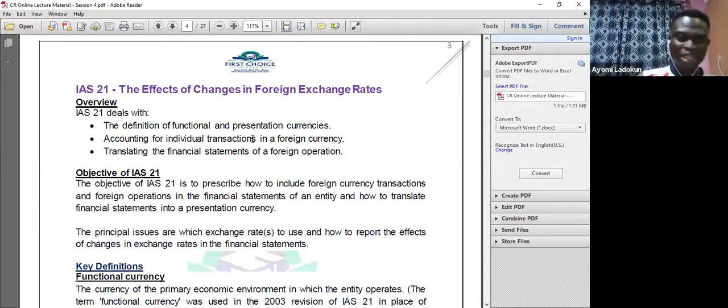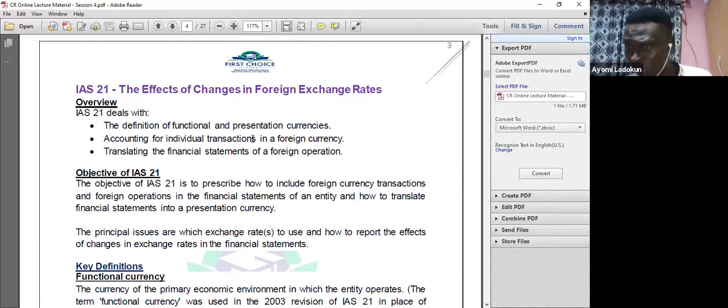And number three, translating the financial statement of a foreign operation. That's key. In your group accounting, that's where you are going to see that. When we do our group accounting, that is a foreign subsidiary, we are going to see IAS 21 again. So it's very good that we understand the standard itself before we go into group accounting, so that when we get to those levels, we'll just be flowing. Why? Because we already have a very good foundation.